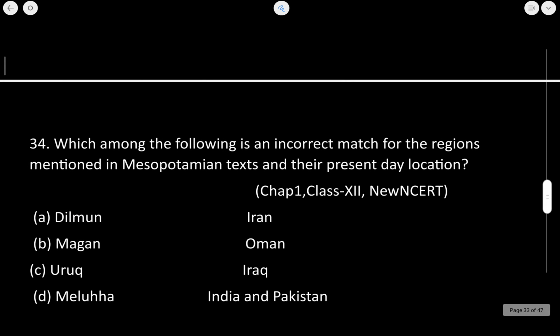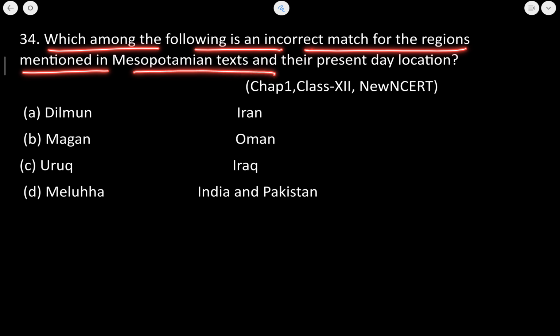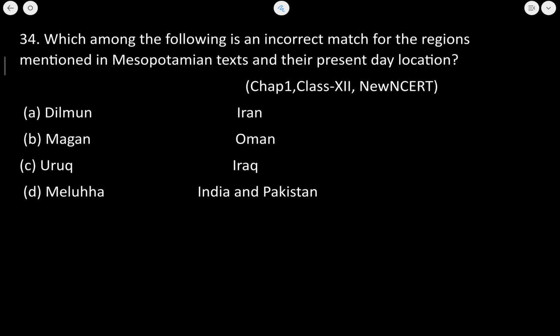Next is, which among the following is an incorrect match for the region mentioned in the Mesopotamian text and their present day location? Now, Dilmun. Now, this is the incorrect one, because Dilmun, Bahrain was known as Dilmun, not Iran.